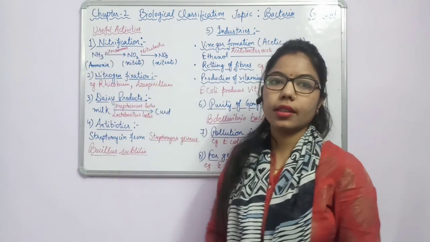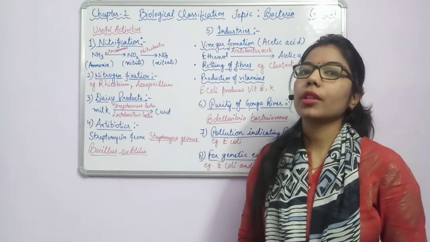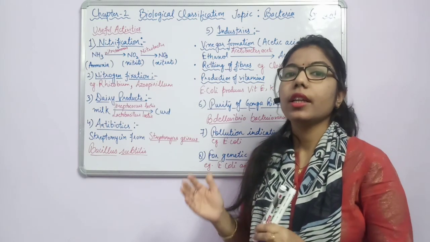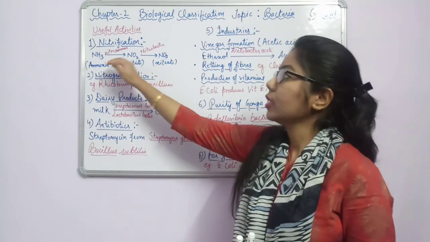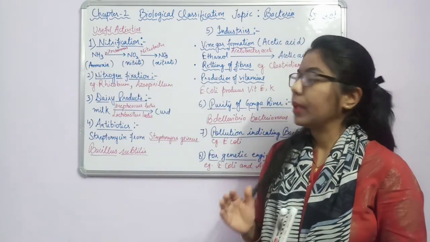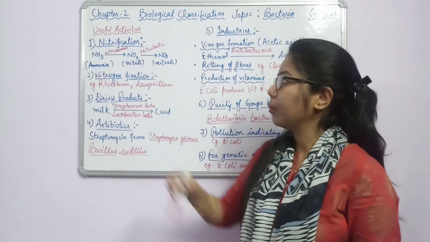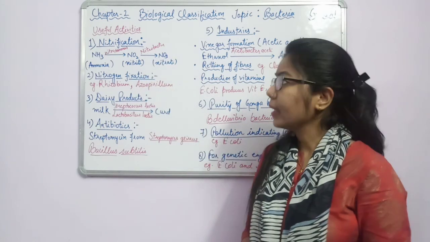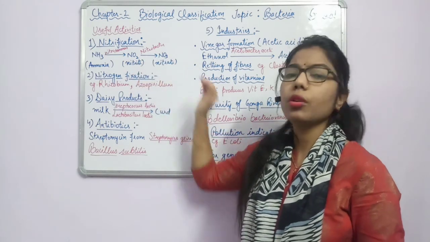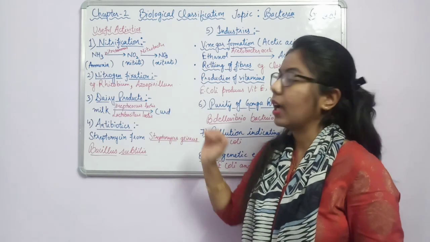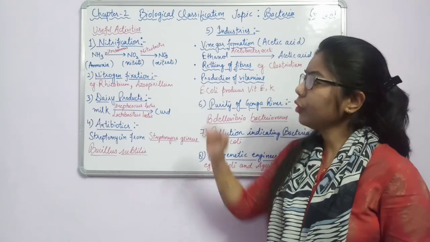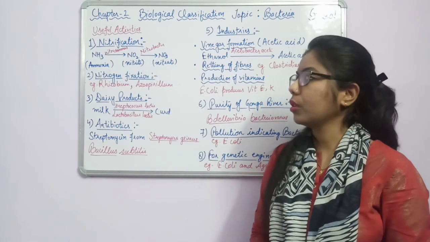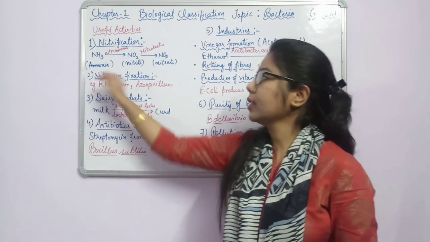The first importance here, nitrification. We all know about nitrification. In nitrification what happens? The ammonia changes into nitrites, then nitrates. So here some bacteria are responsible to break down ammonia into nitrites. Examples: Nitrosomonas, fine, and another bacteria is Nitrobacter, which will convert nitrite into nitrate. So these are some examples. You have to memorize all these examples because they are important from the examination point of view. Fine.